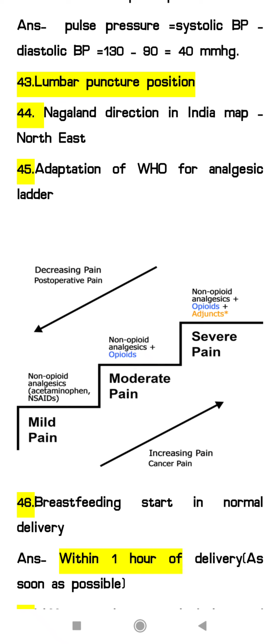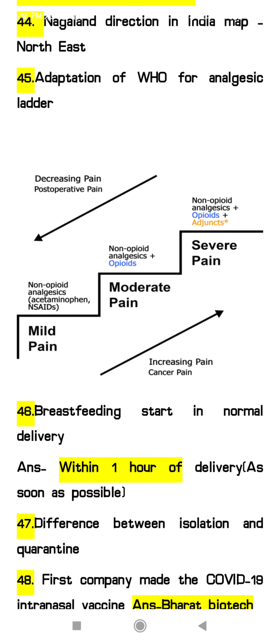For the mild pain we are giving the NSAID, for the moderate pain we will give the non-opioid analgesics with opioids, and for the severe pain. So here you can see all the things.